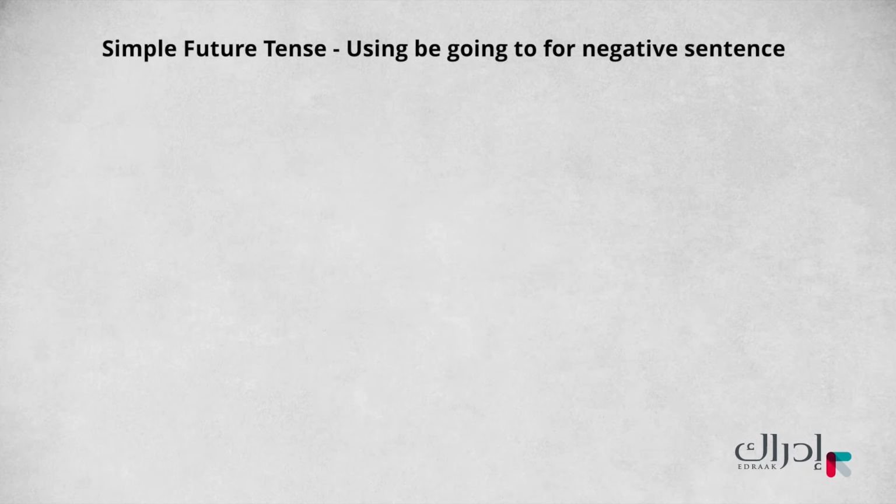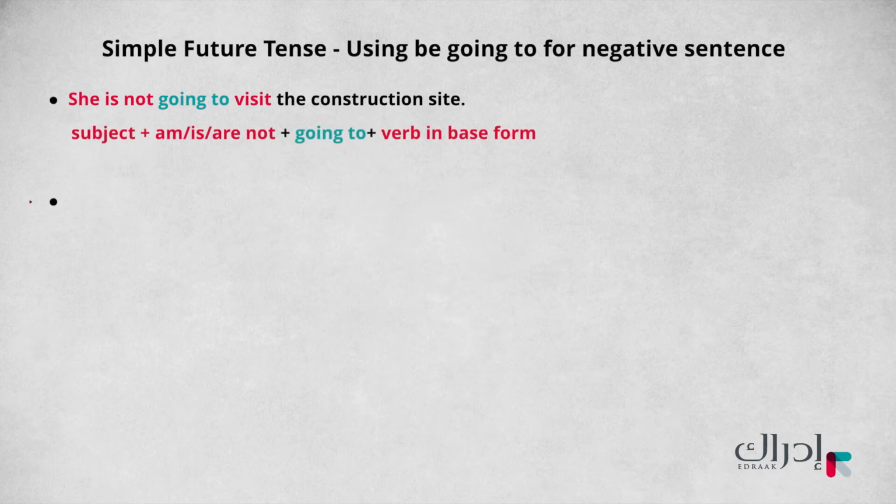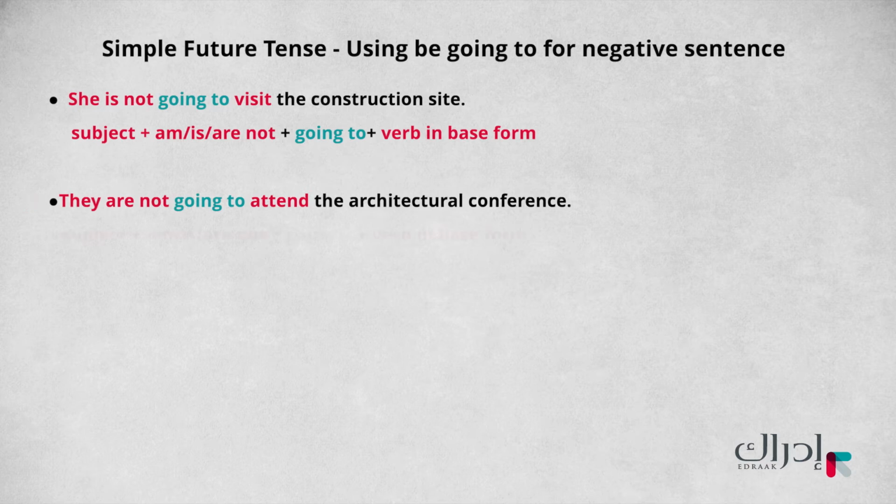For a negative sentence, using the simple future tense be going to, the pattern is subject plus am, is, are not, plus going to, plus the verb in base form. For example, she is not going to visit the construction site. They are not going to attend the architectural conference.